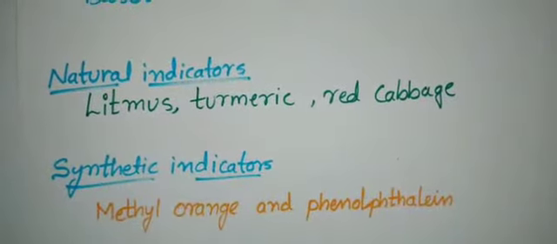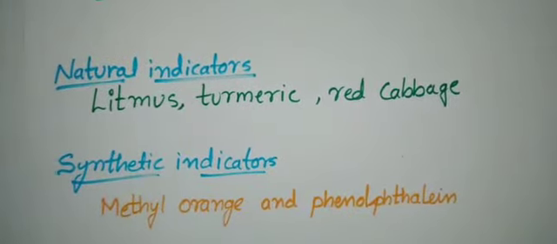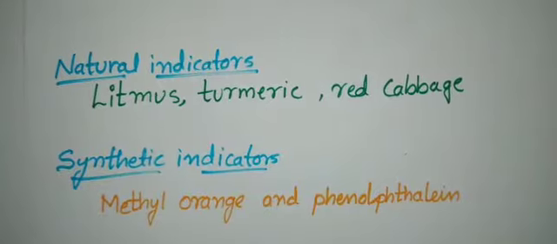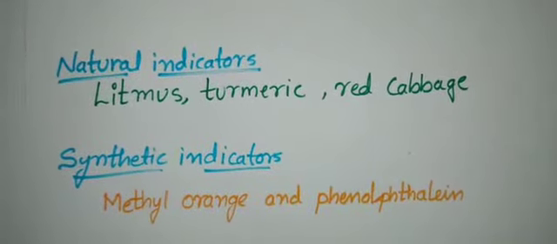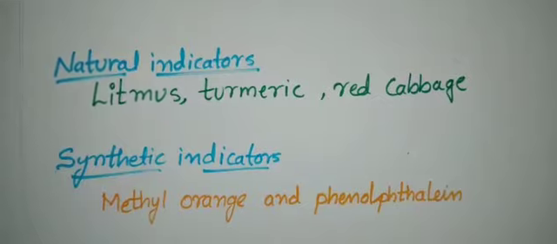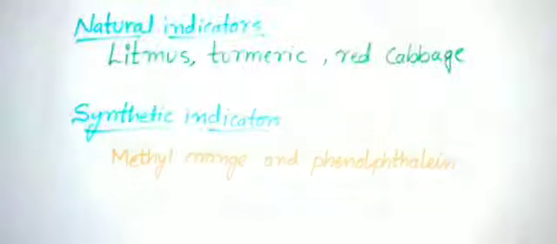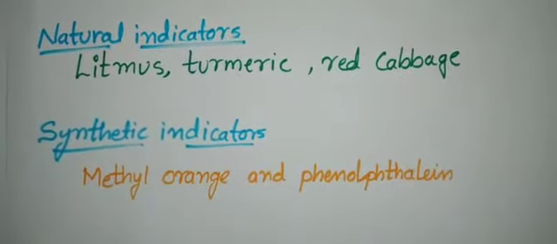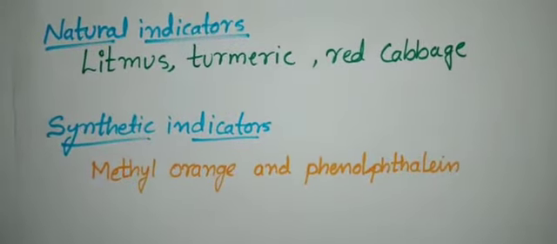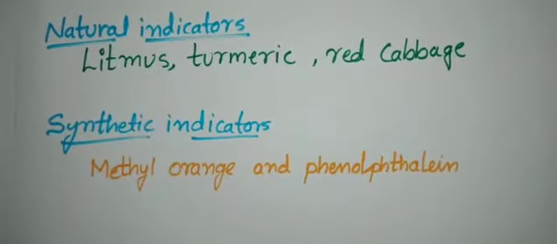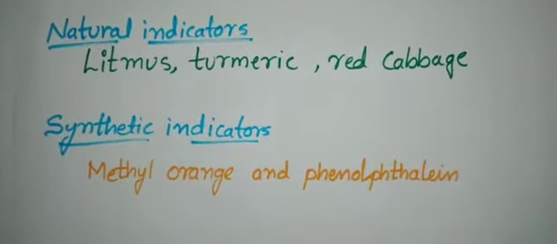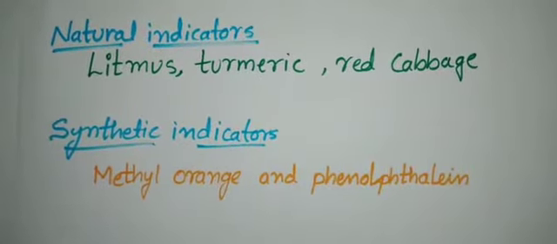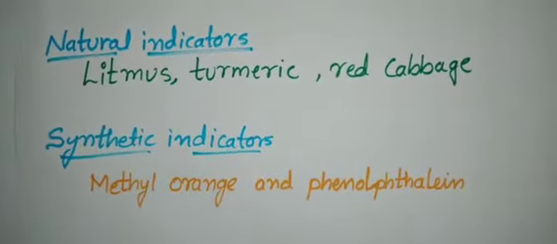Students, in this chapter, we will study the reactions of acids and bases, how acids and bases cancel out each other's effect, and many more interesting things that we see in our day-to-day life. These natural and synthetic indicators tell us whether a substance is acidic or basic. By the change in color, we can identify whether it is basic or acidic.